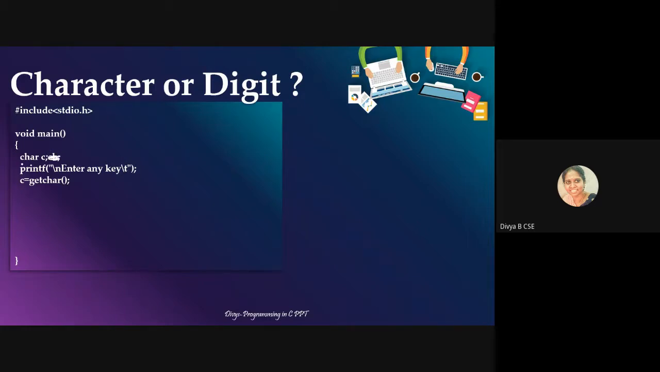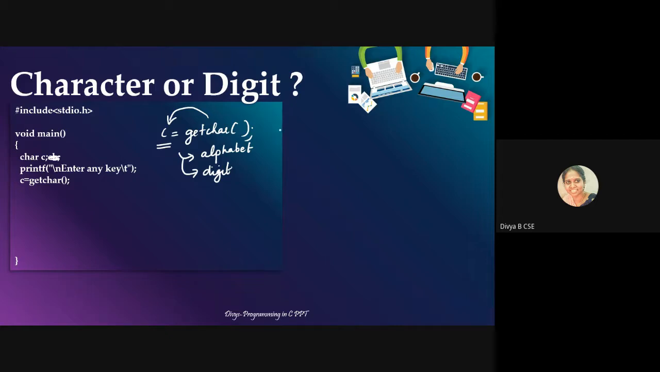Here I am taking a character C and giving a message like enter any key. Normally we would have used scanf, but instead of that I'm using a function called getchar. So C is equal to getchar. That means whatever I press through my keyboard will get stored into my character C. Now I need to check whether this entered character is an alphabet or a digit.